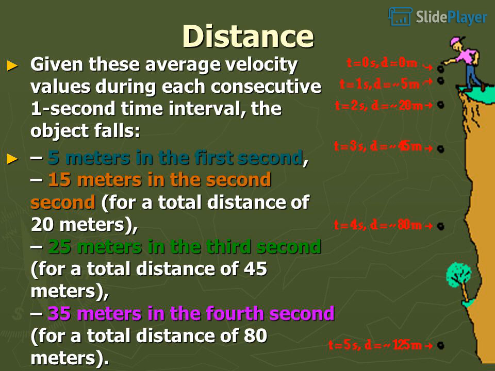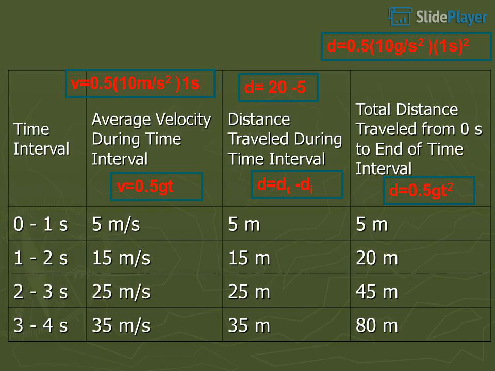Distance. Given these average velocity values during each consecutive 1-second time interval, the object falls 5 meters in the first second, 15 meters in the second, for a total distance of 20 meters, 25 meters in the third second, for a total distance of 45 meters, 35 meters in the fourth second, for a total distance of 80 meters.